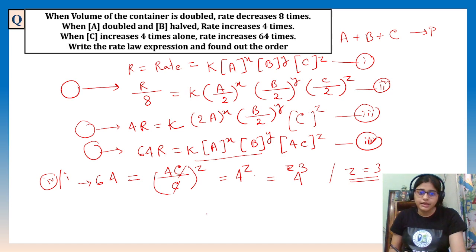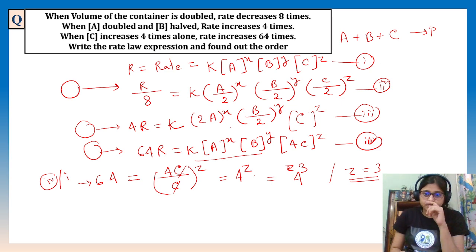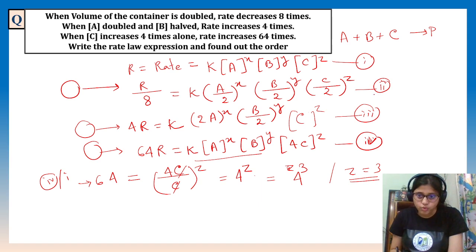Then you just solve it down. I have solved this much for you. Now you know the value of Z. So you can divide this one and this one, 3 by 2.